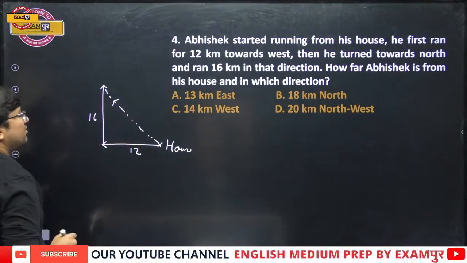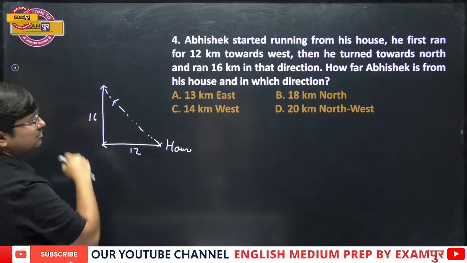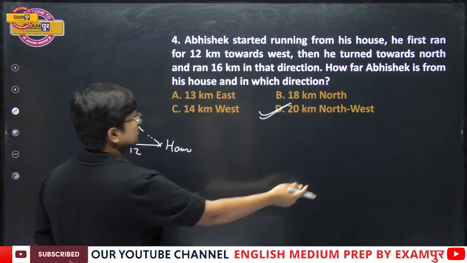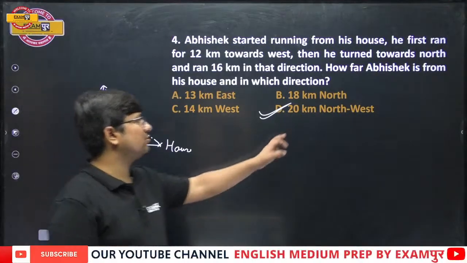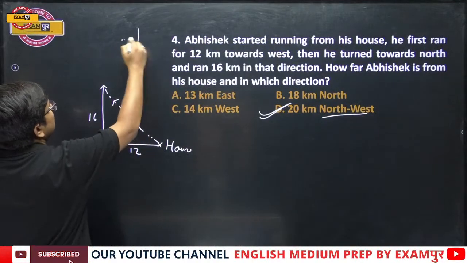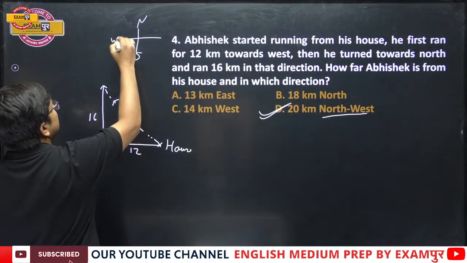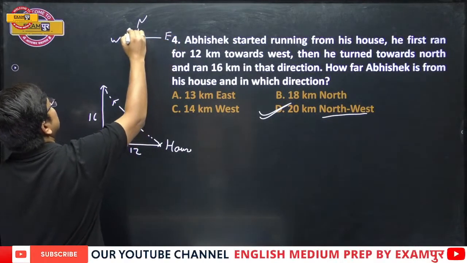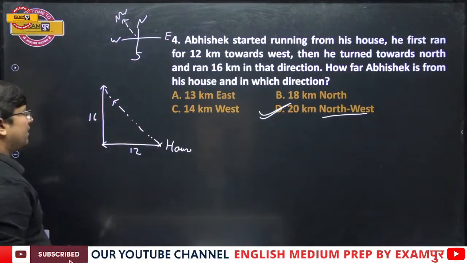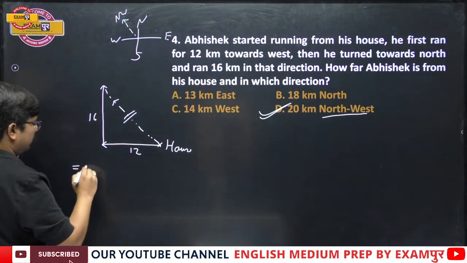Okay. Now see, this direction is northwest. And there is only one option which says northwest, because from his home, this is northwest direction. My dear students, this is north, south, west and east. And this direction is northwest, isn't it?